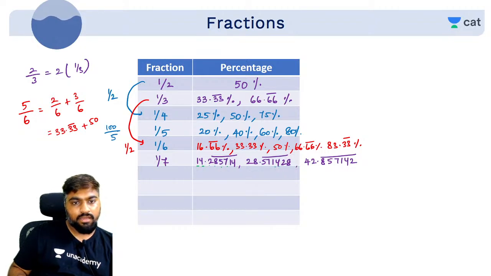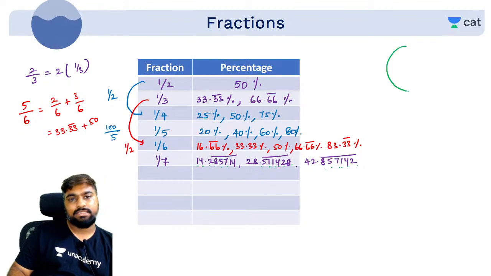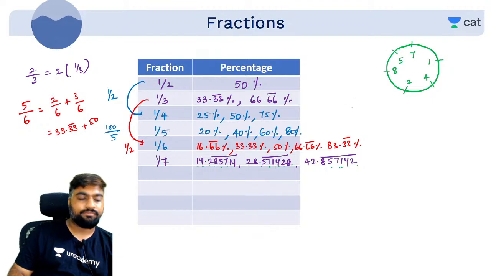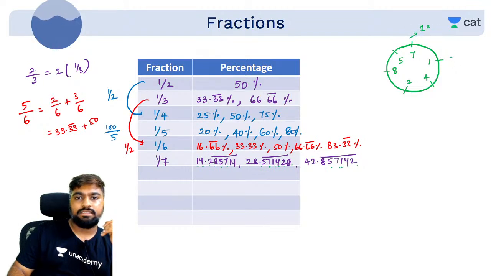142857, 142857. Correct? 142857 keeps repeating, right? This 142857 part keeps repeating, isn't it? So what is it? It's basically a cycle. So remember it this way. 7 1 times is 7, 7 2 times is 14, 7 4 times is 28, and just include a 5. Understood? This is 7 1 times, this is 7 2 times, this is 7 4 times, and this is just a 5.